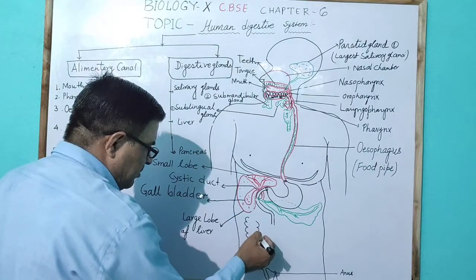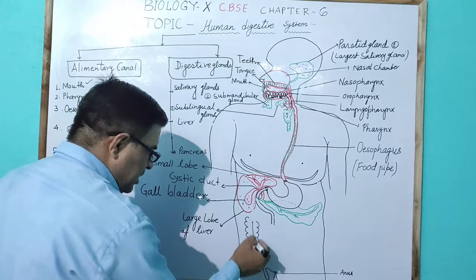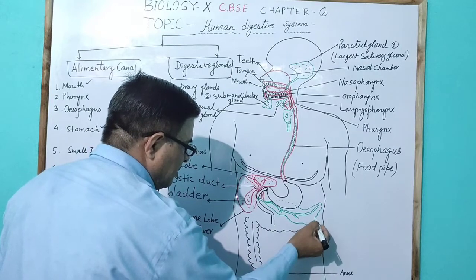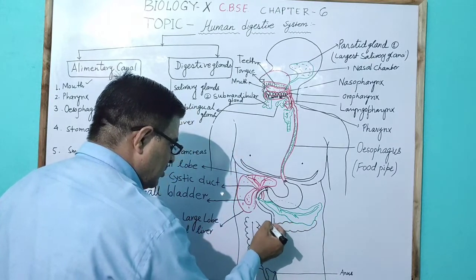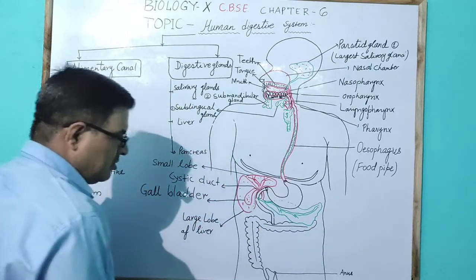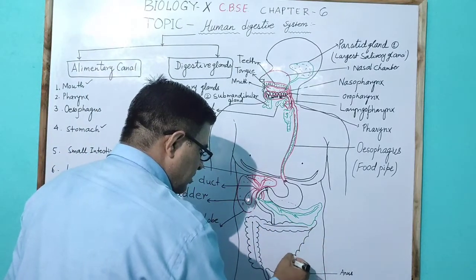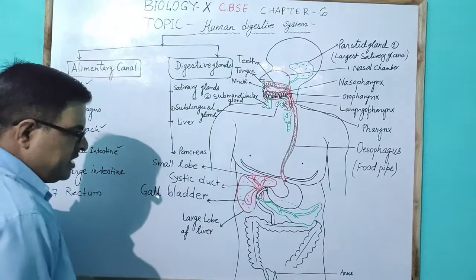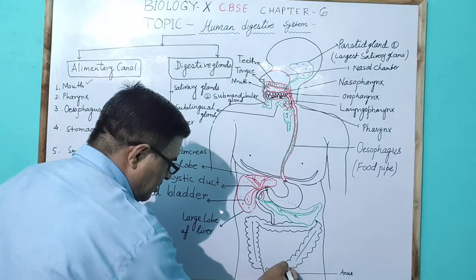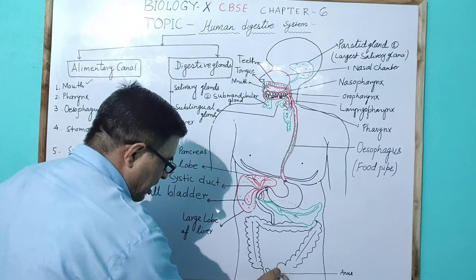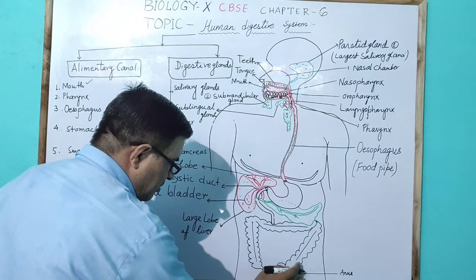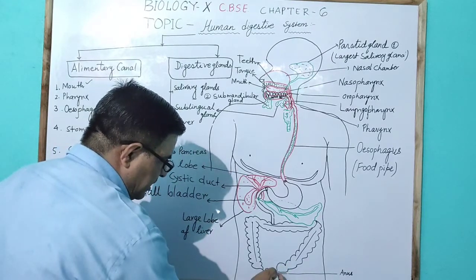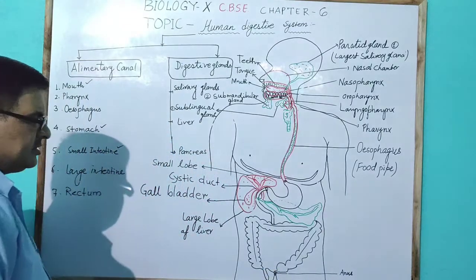The colon has three parts: the ascending colon, then the transverse colon, and then the descending colon. The descending colon opens into the rectum, and the rectum opens into the small anal canal. The anal canal opens into the pore called the anus.